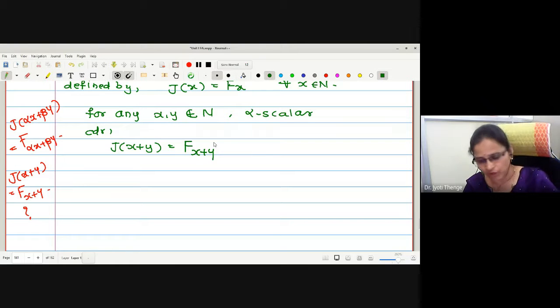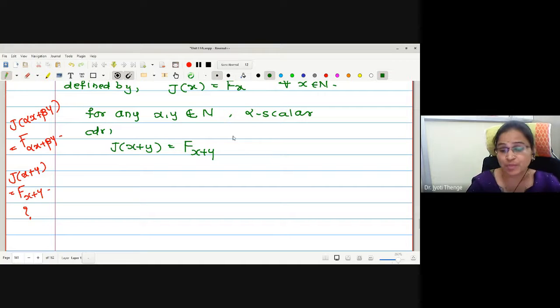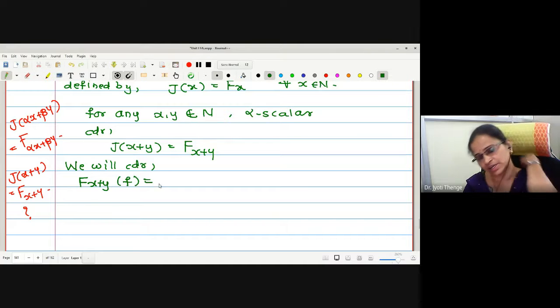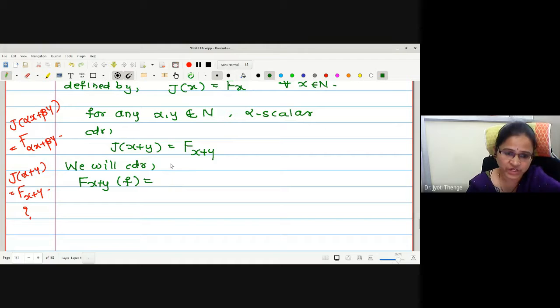We cannot go further unless we operate this on some functional in N star. So we will operate F of x plus y on one functional f in N star. Then the definition says that F of x plus y operated on f is f of x plus y.